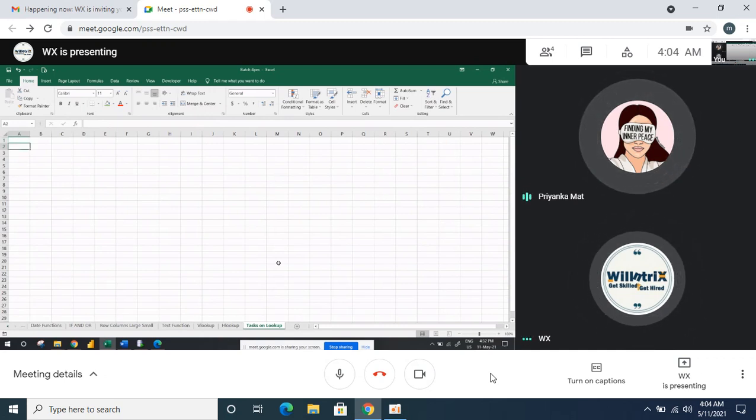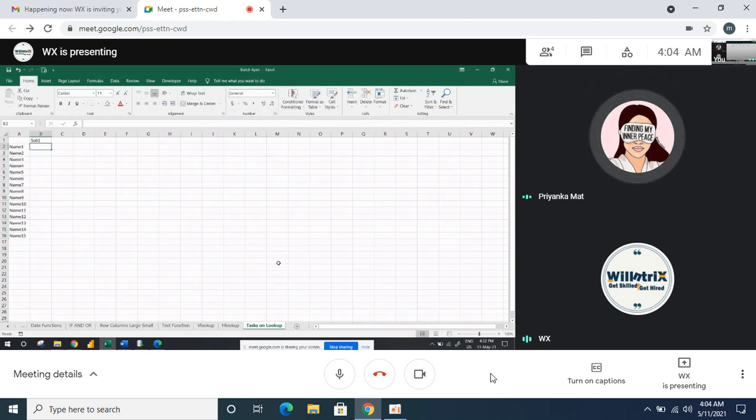Under VLOOKUP and HLOOKUP, you showed three different ways. You use MATCH when you're fetching the data for more columns. When you are fetching the data for one or two columns, it's a waste of time to use MATCH and all. Directly, you can just give the column index number manually.